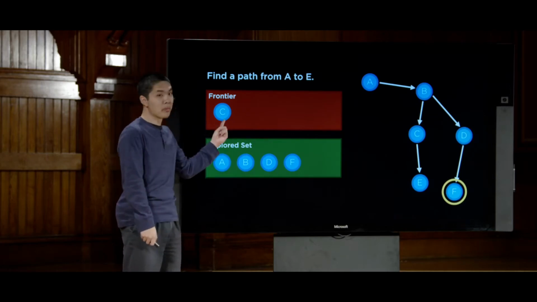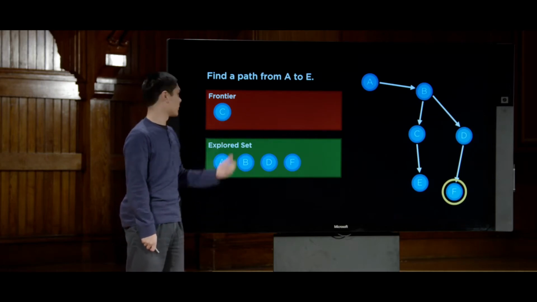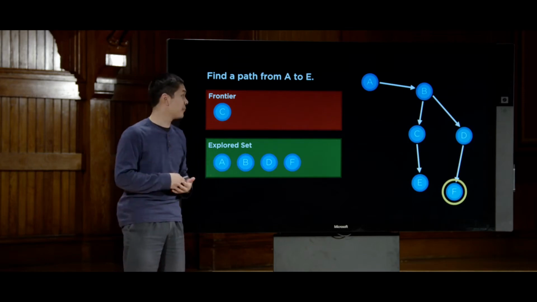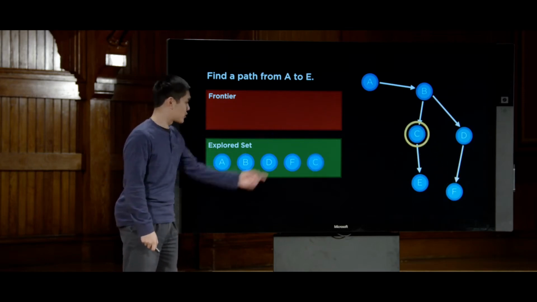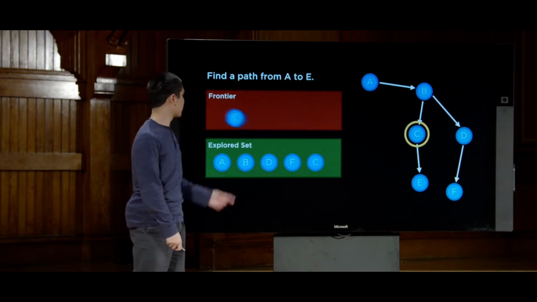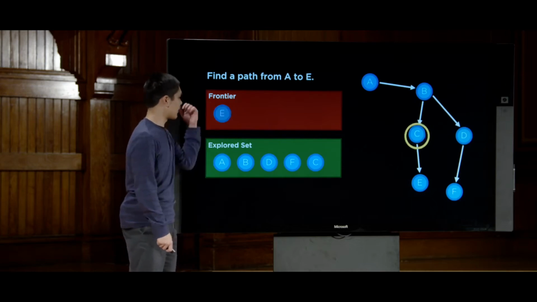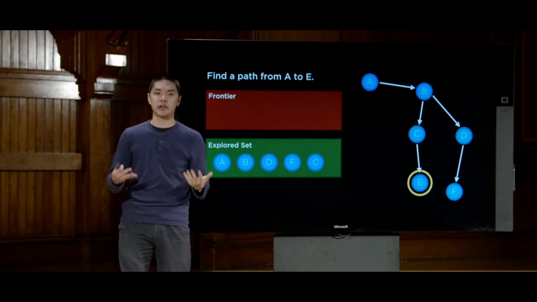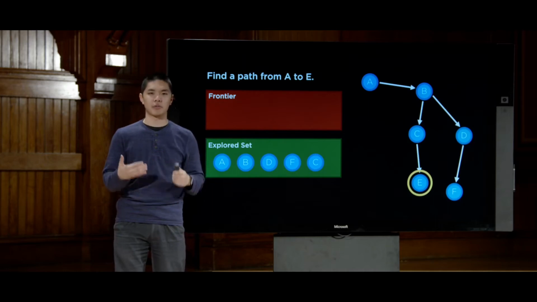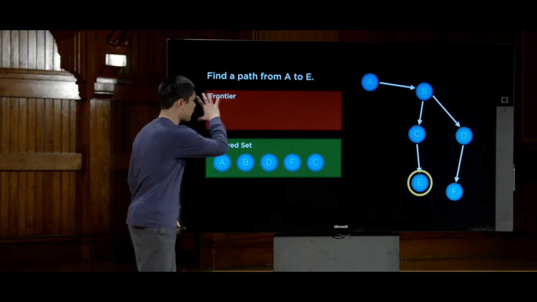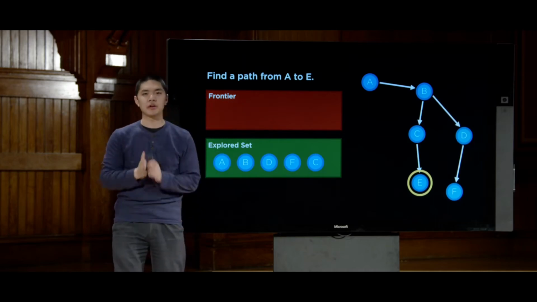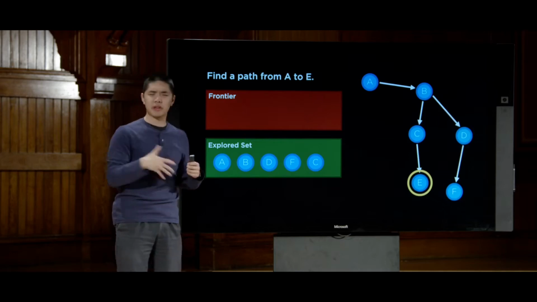So now, what was the new most recent thing added to the frontier? Well, it's now C, the only thing left in the frontier. We'll explore that, from which we can see, all right, from C we can get to E, so E goes into the frontier. And then we say, all right, let's look at E, and E is now the solution, and now we've solved the problem. So when we treat the frontier like a stack, a last in, first out data structure, that's the result we get.